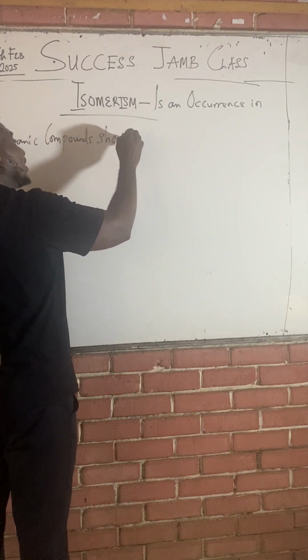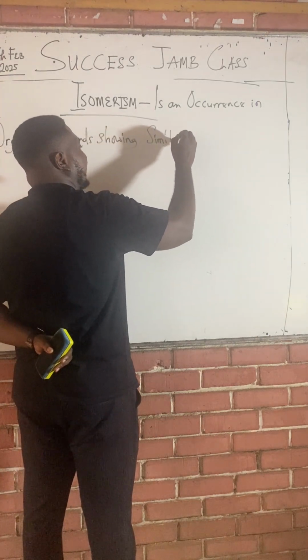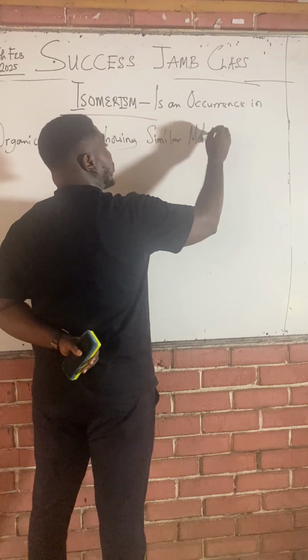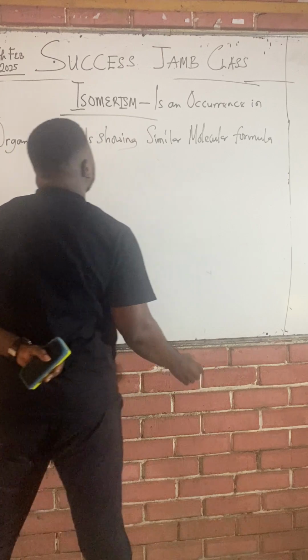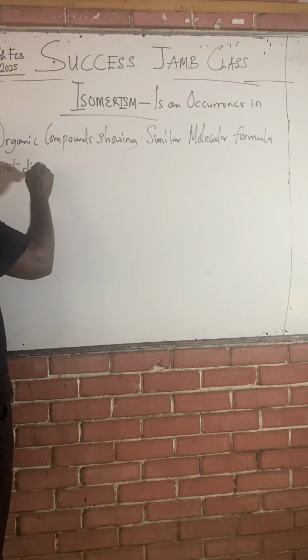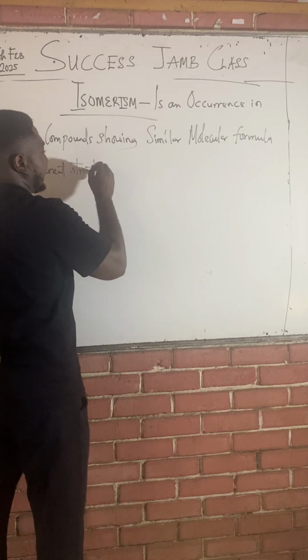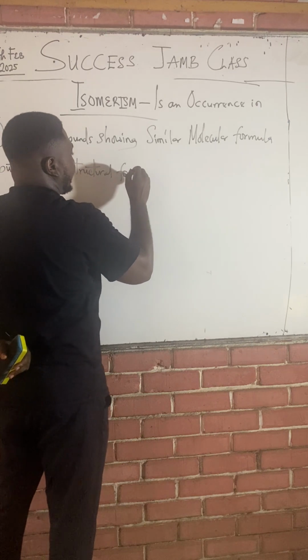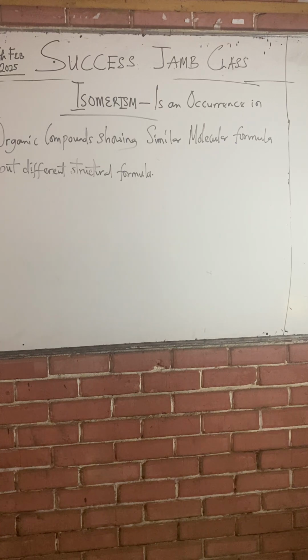Showing what? Similar molecular formula, but different what? Structural formula. Isomerism is an occurrence in organic compounds showing similar molecular formula but different structural formula.